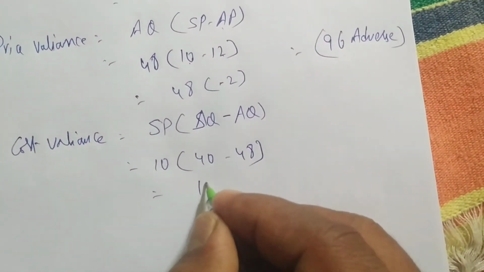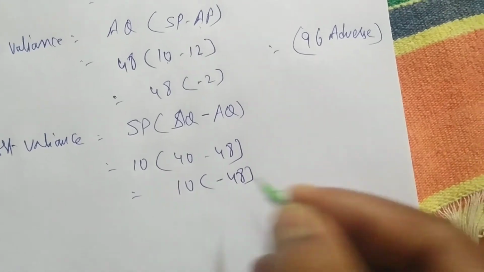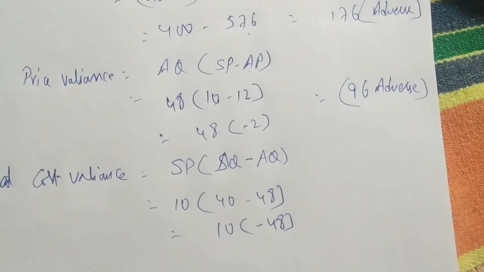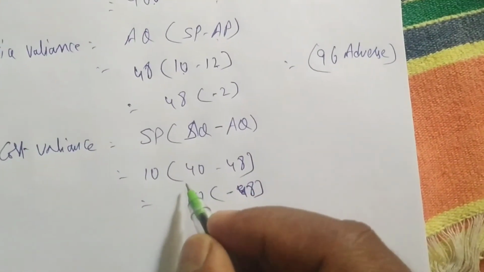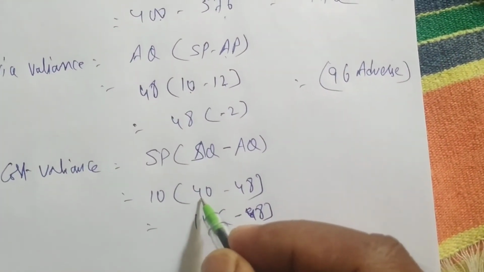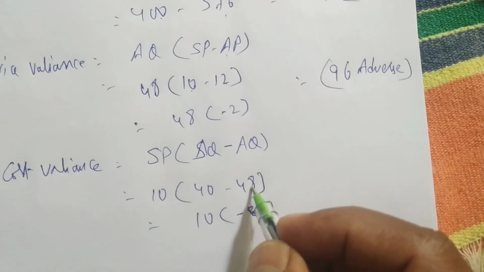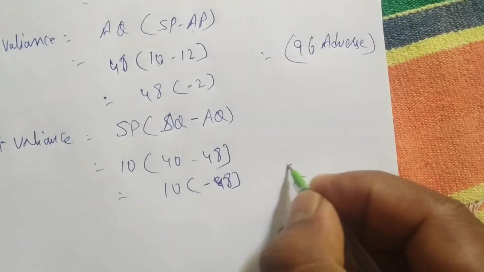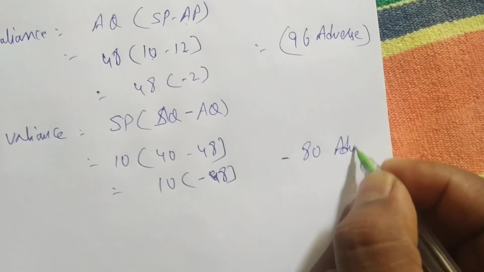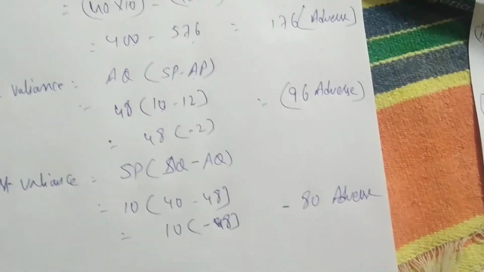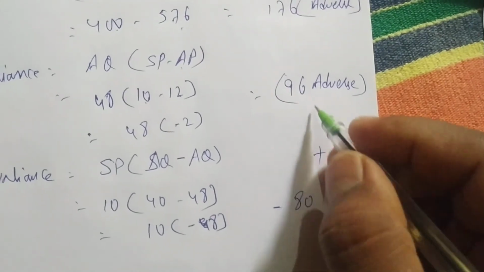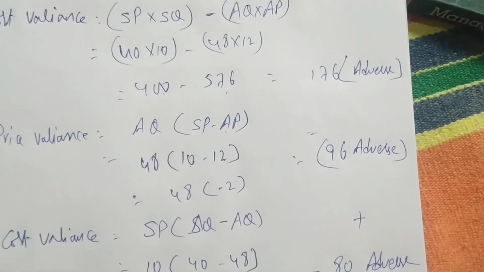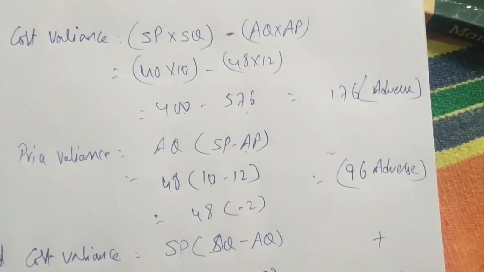So how much is more? 8 is more. Here the company is asking to use only 40 quantity, but he used 48. 8 extra means minus 80. Minus 80 means adverse. Now if we add both, 96 and 80, we get 176. This verification also we have to do.